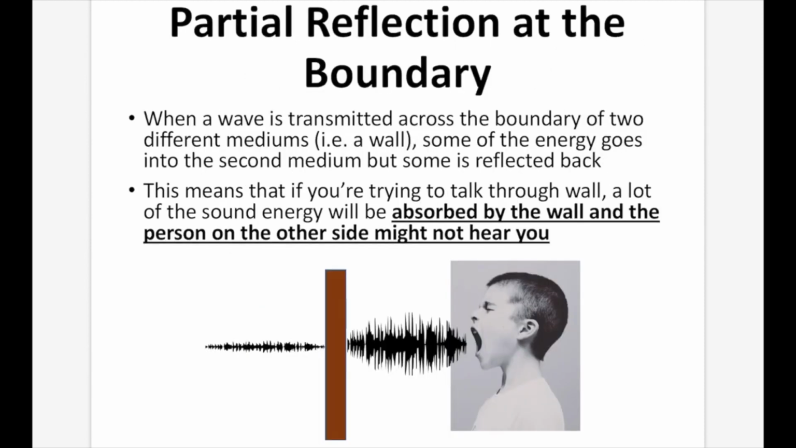Partial reflection off a boundary. When a wave is transmitted across a boundary of two different mediums, i.e. a wall, some of the energy goes into the second medium, but some is also reflected back. This means that if you're trying to talk through a wall, a lot of the sound energy will be absorbed by the wall, and the person on the other side might not hear you.